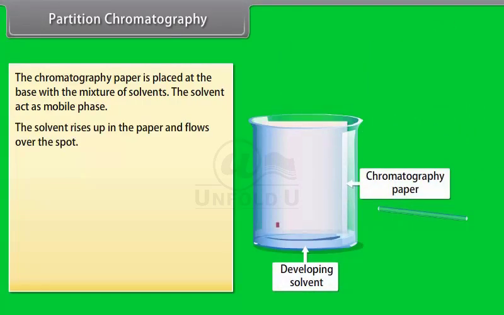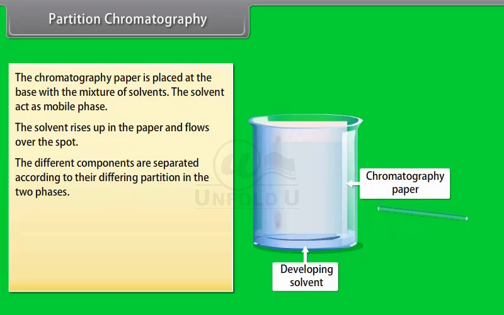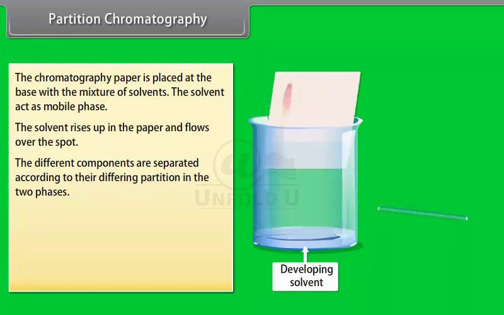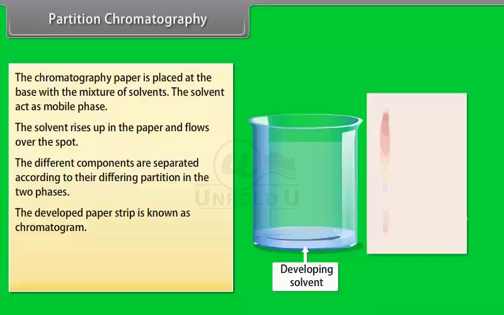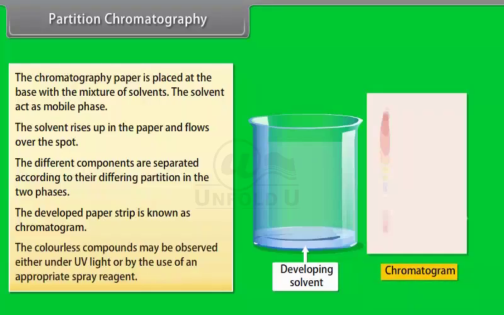The solvent acts as the mobile phase. The solvent rises up in the paper and flows over the spot. The different components are separated according to their differing partition in the two phases. The developed paper strip is known as a chromatogram. Colorless compounds may be observed either under UV light or by the use of an appropriate spray reagent.